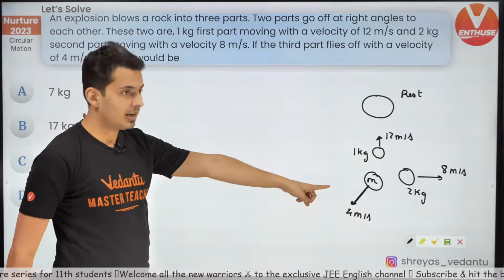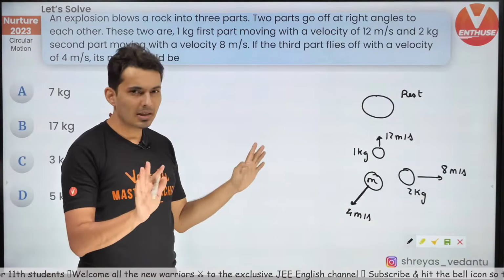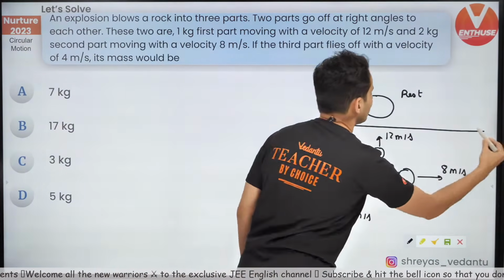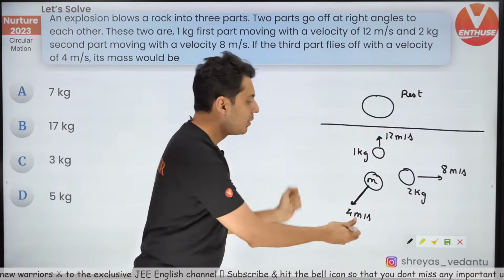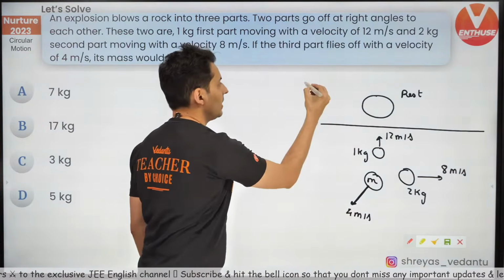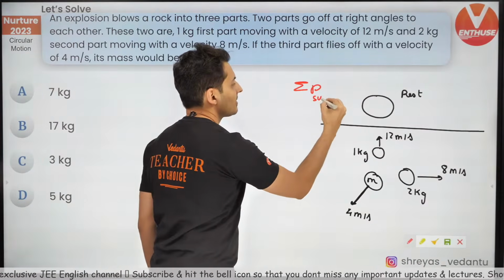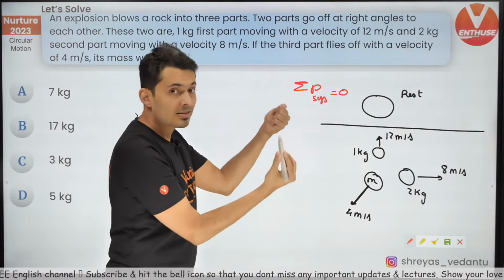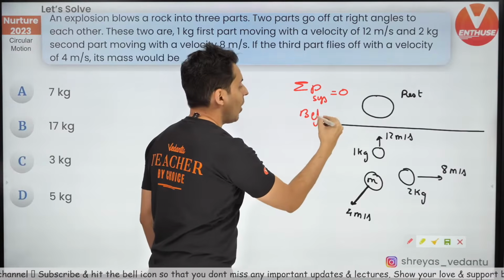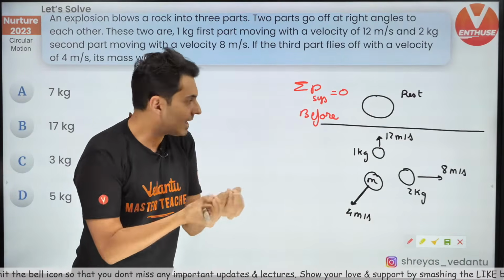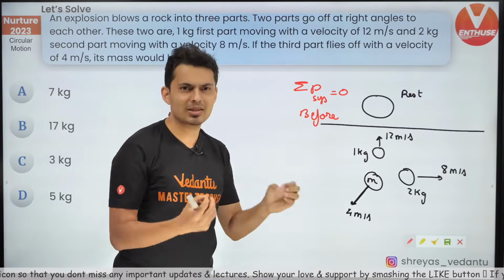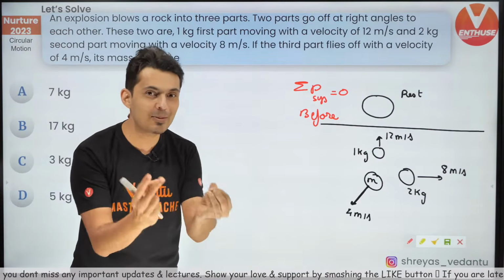Now, why would I say it will come this side? Think this way. This was the situation before, and this is the situation after. The total momentum of that system before is 0. Obviously, because there is no force from outside, all the explosive forces are internal forces, the total momentum should still remain 0.